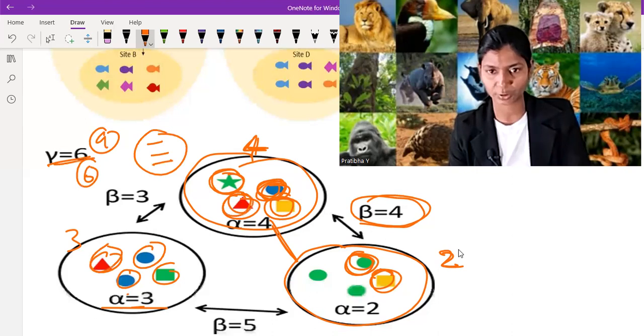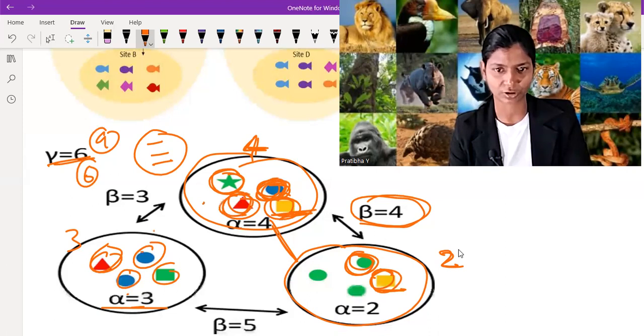In ecosystem 1 and 2, this yellow one is common, and in ecosystem 2 and 3, this... I'm sorry, no, here also. Here in ecosystem 1 and 3, blue and red both are common. Okay, and here 1 and 3, 1 and 2, yellow one is common. So 3 are common. So we are not calculating it.